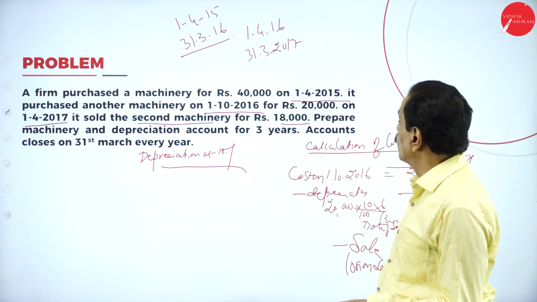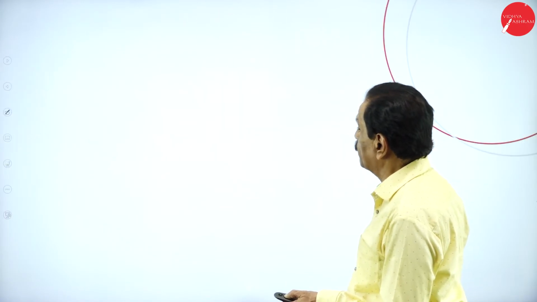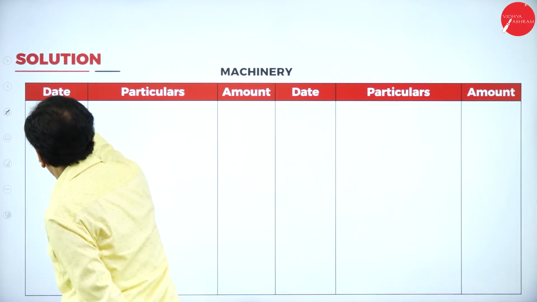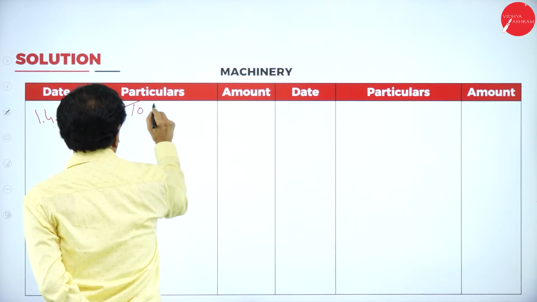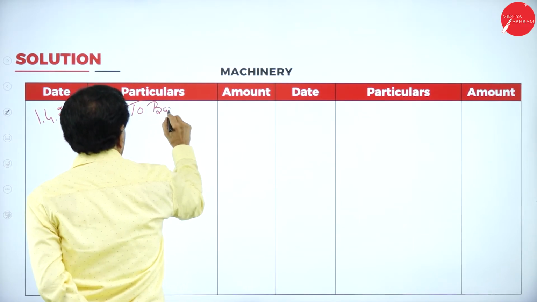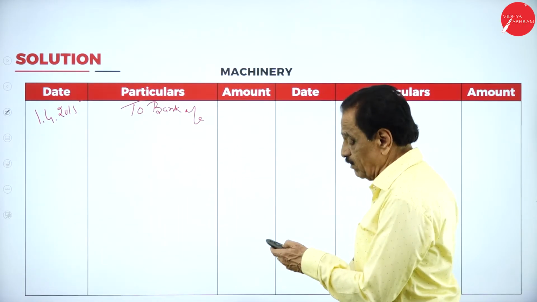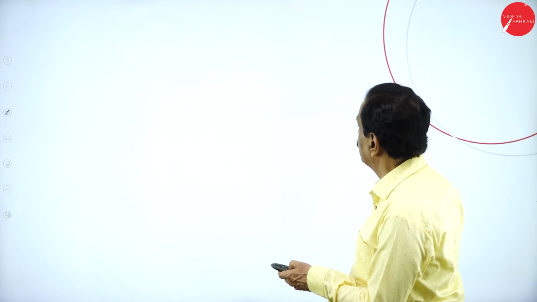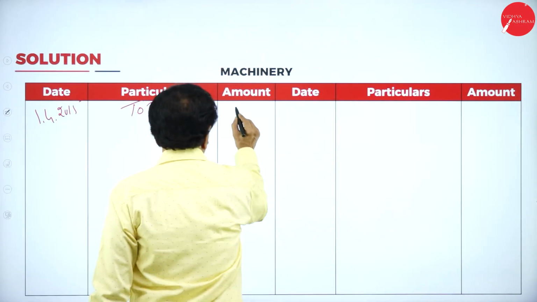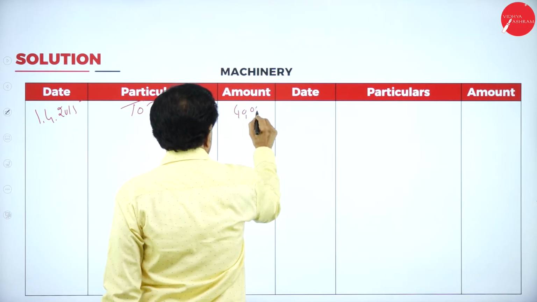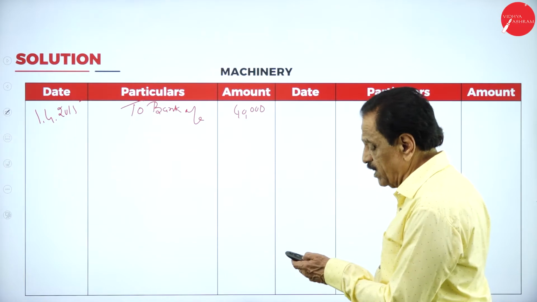Purchased on which date? 1/4/2015, machinery, to bank account. You purchased the machinery for 40,000. Year ends on 31/3/2016.